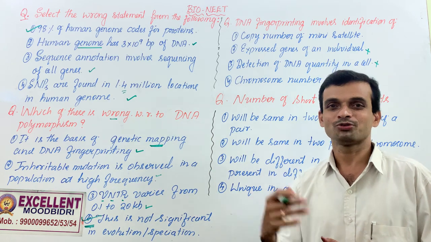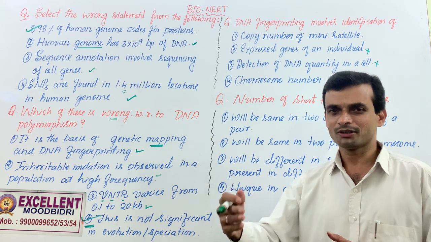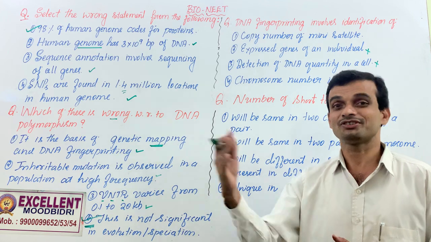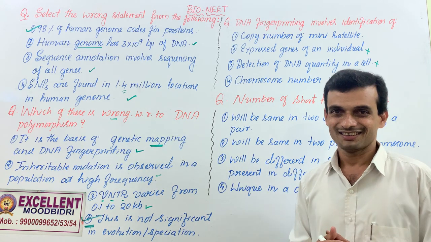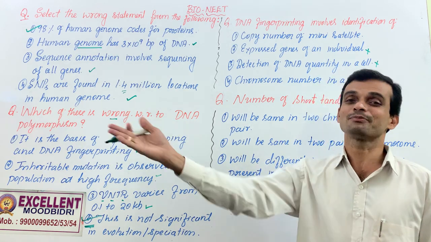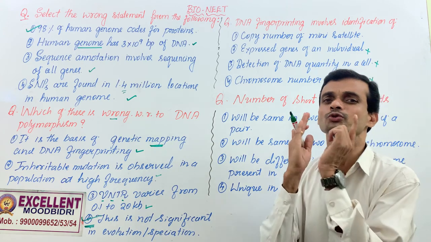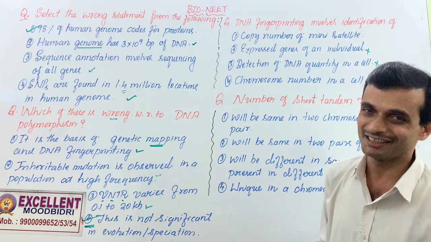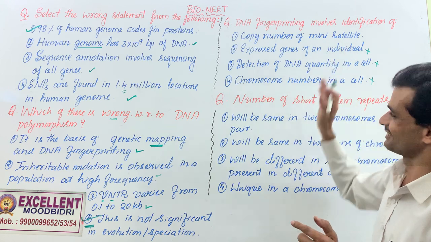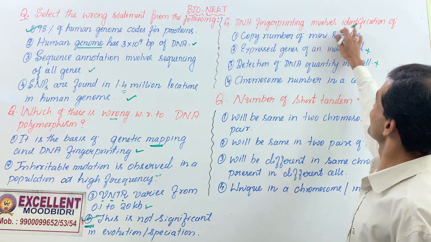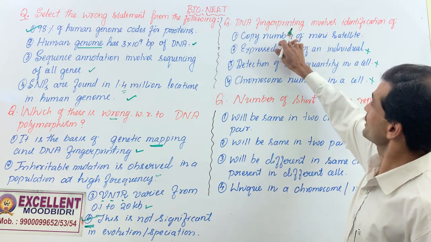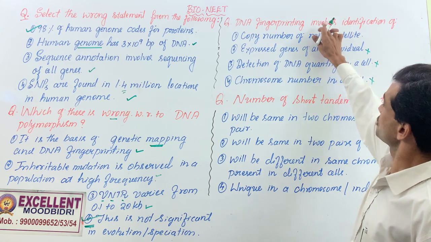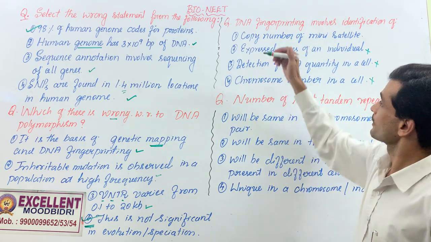The gene that codes for insulin, every human being will have the same gene. That is an expressed gene, a functional gene. That cannot vary from person to person. That cannot be a very unique thing to identify an individual. So don't take this. Then which is the correct statement with respect to DNA fingerprinting?